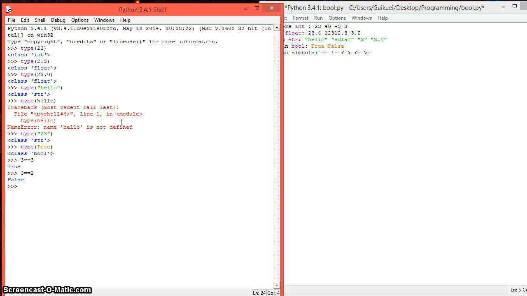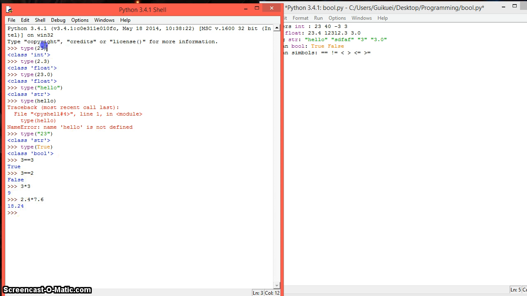There's numbers. So 3 will be an integer. We can multiply it by 3, it's going to give us 9. As we can have 2.4 times 7.6, and there's the answer, also in a float.